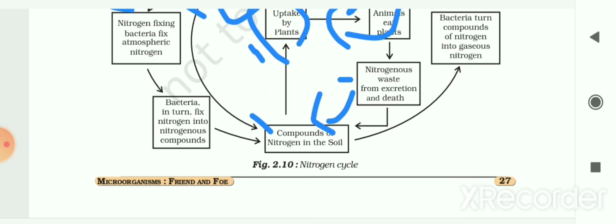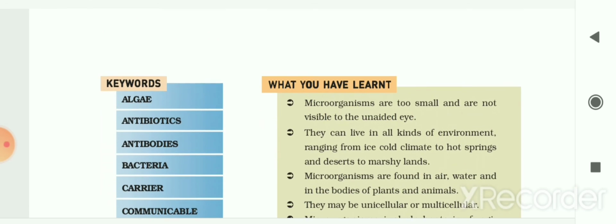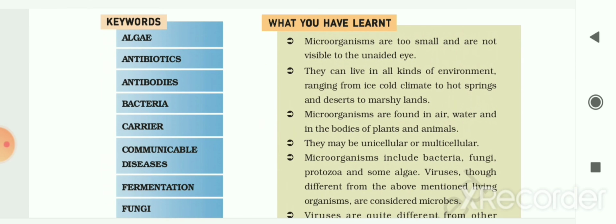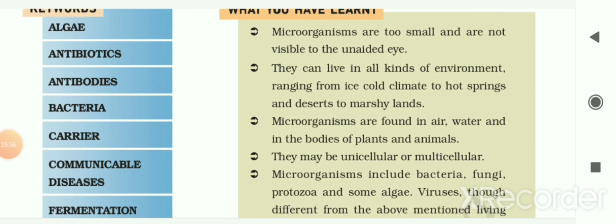Now next, let us see what we have learned from this chapter. We have seen that microorganisms are too small and are not visible to the unaided or bare eyes. They can live in all kinds of environments, ranging from ice cold climates to hot springs, and deserts to marshlands.